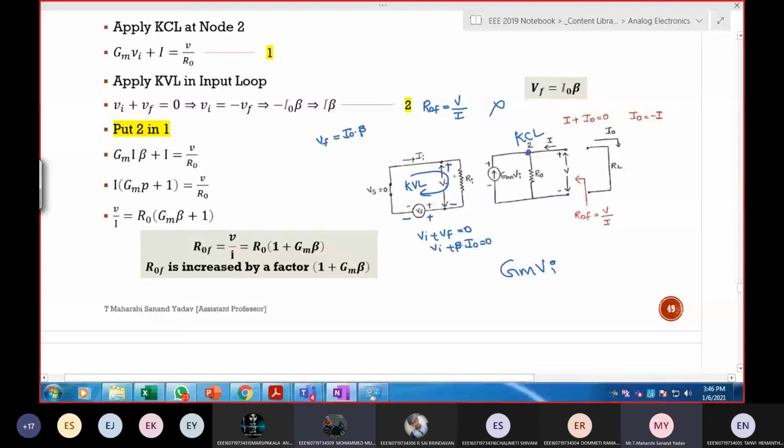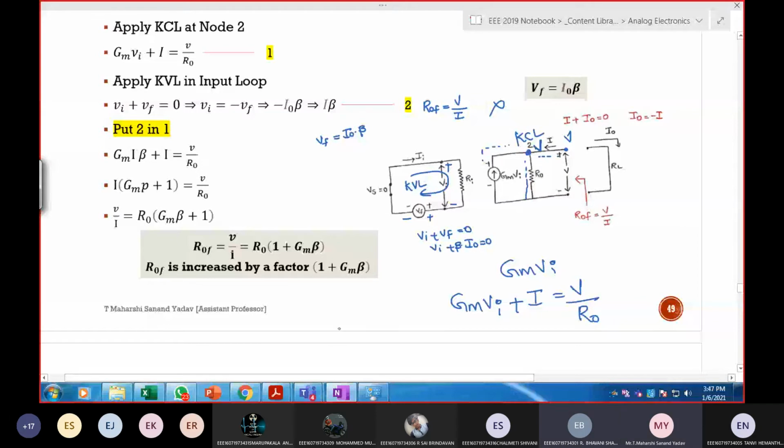Only KCL. Sum of currents entering is equal to the sum leaving. Let us assume some voltage at this point is V. As it is V here, obviously the voltage at this point will also be V. Now apply KCL at this point. GM VI is entering, and I is also entering. This is leaving, so I can be written as V by R naught. Can I write like this?